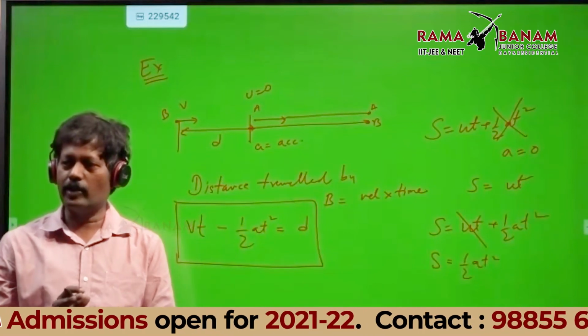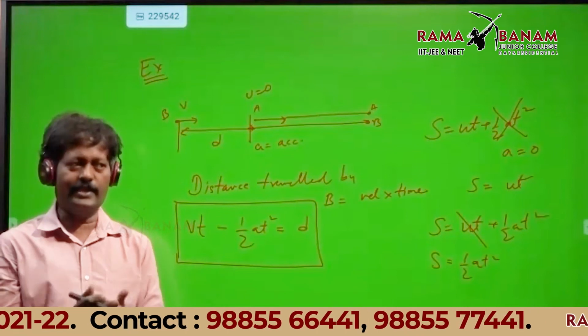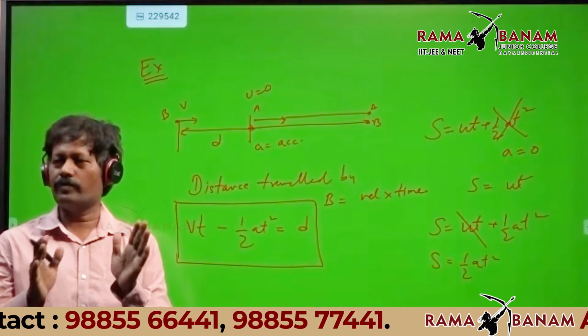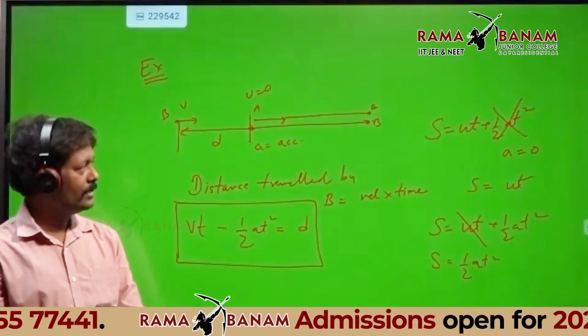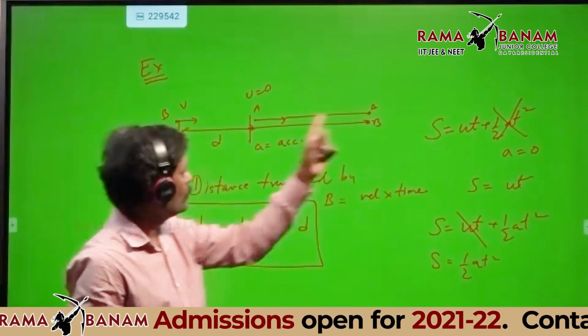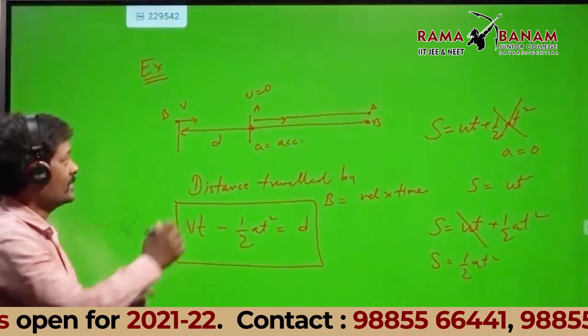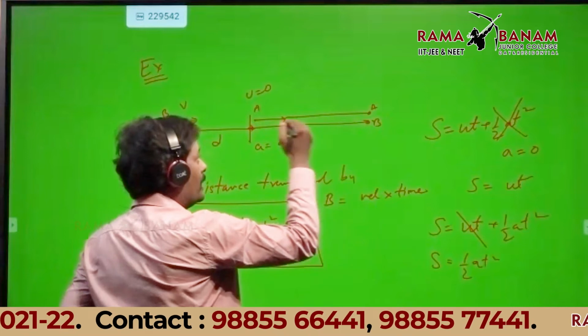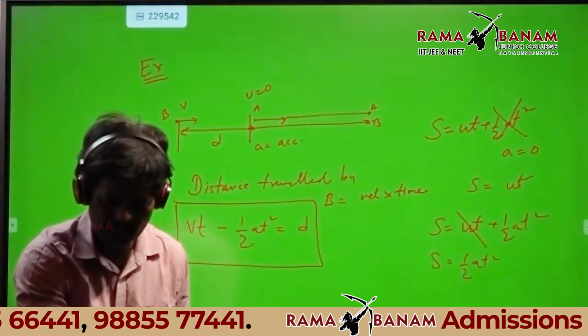Half at square will not be there in your 7th standard because your standard is to that extent bodies are moving with uniform velocity only. So you have S equal to ut. So speed into time, V into T, distance traveled by B minus the distance traveled by A. It is so simple, no?